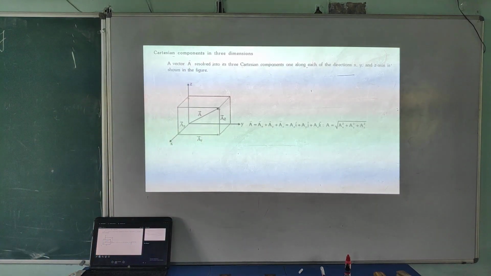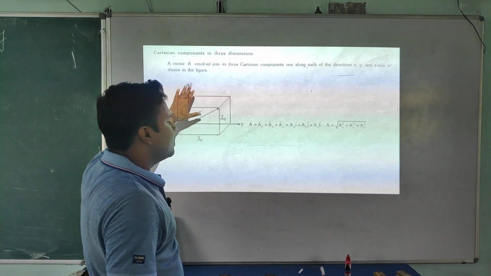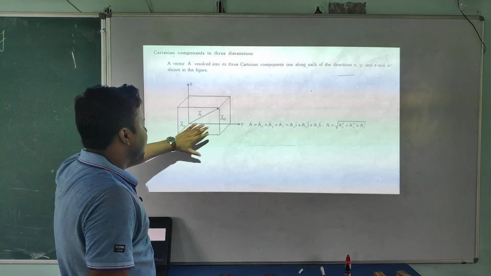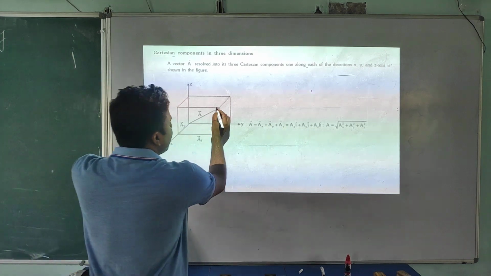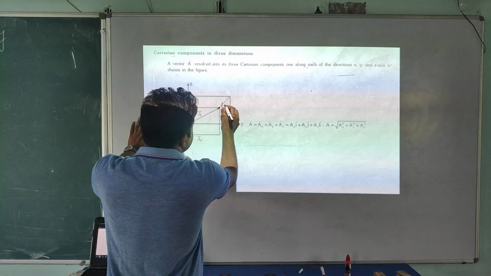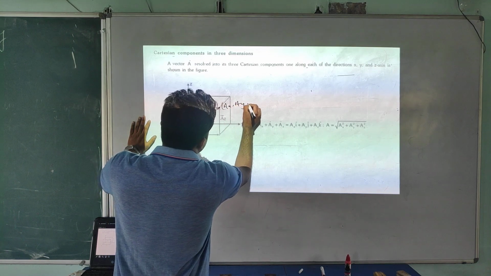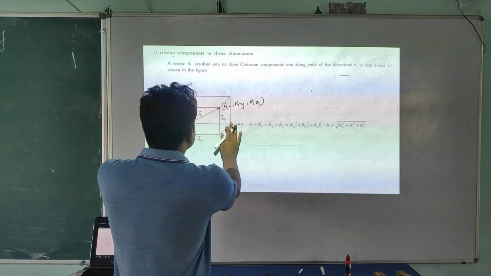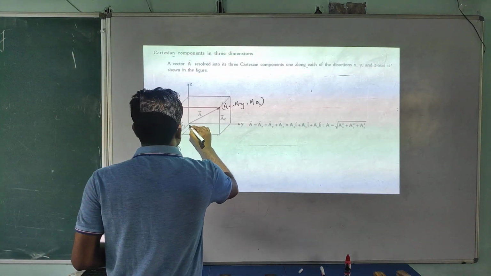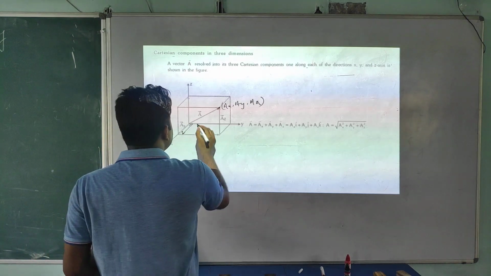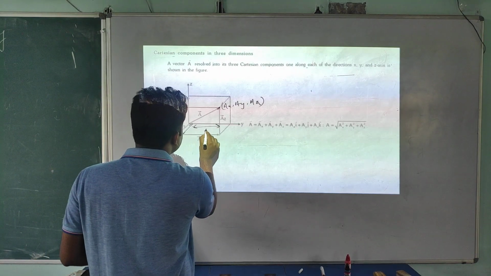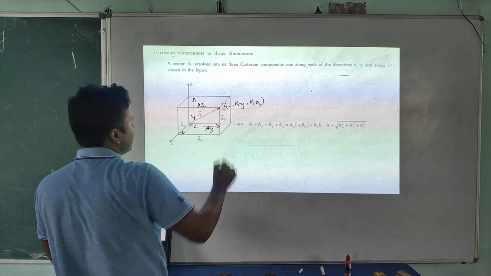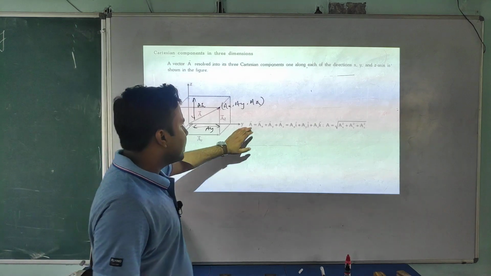Okay, now here, Cartesian components. So now I am going to explain the concept in 3D. I already explained in 2D, now in 3D. Look at this diagram. This is the point here, and the coordinates of this point are Ax, comma, Ay, comma, Az. Now the effectiveness of this vector along the x-axis is Ax. Along the y-axis, it's Ay, written here, and this one is Az, which is written here.